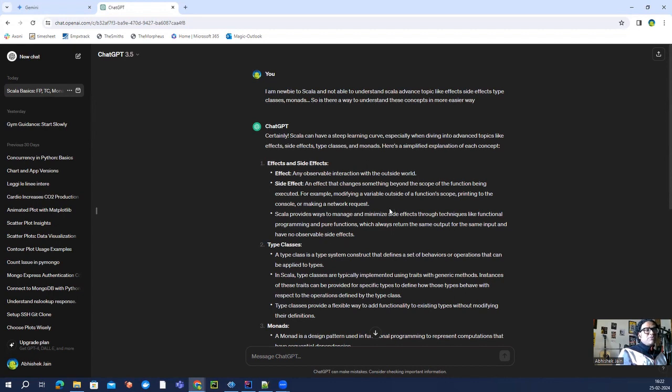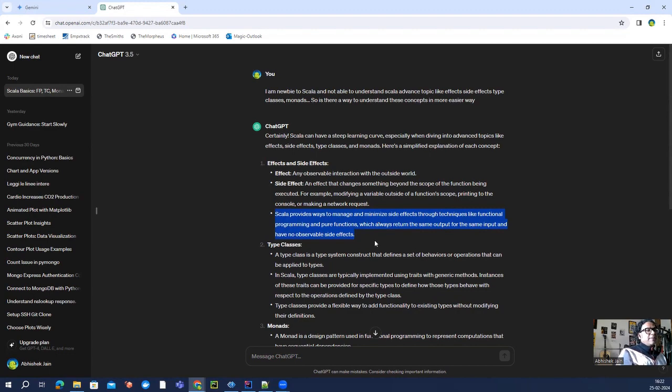So Scala provides ways to manage and minimize side effects through techniques like functional programming and pure functions, which always return the same output for the same input and have no observable side effects. So it seems like there are some mechanisms which Scala provides to control effects and side effects. I think I probably need to learn more about the libraries which are built around these concepts.